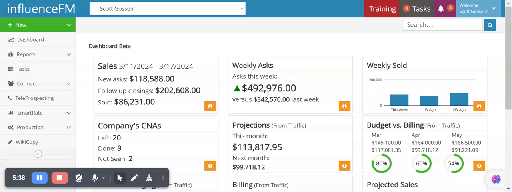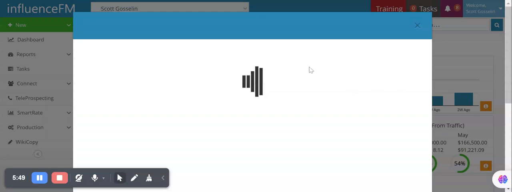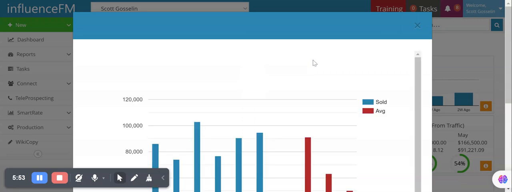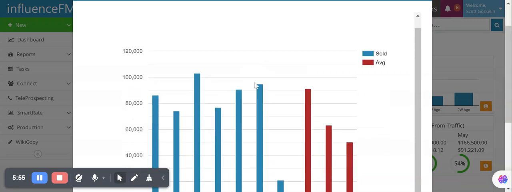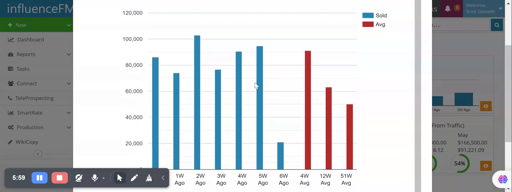My Website Store. So, again, this information is literally the Salesforce activity put into a very simple overall grouping on the dashboard. Weekly asks, the same way. Weekly sold, as you can see from the pop up, it tracks week to week. And if I want to see further on the week to week, I can go out and take a look at the time periods and what we have been selling over the course of the last few weeks.